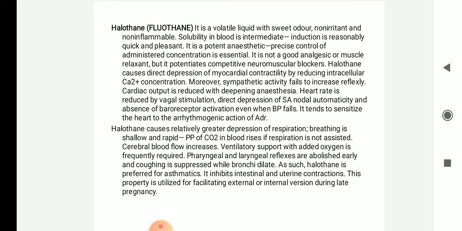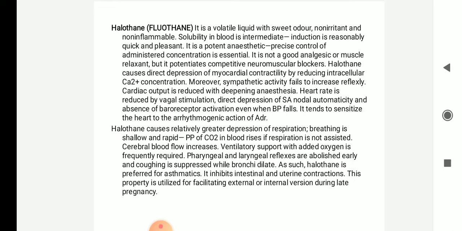It is not a good analgesic or muscle relaxant, but it potentiates competitive neuromuscular blockers. Halothane causes direct depression of myocardial contractility by reducing the intracellular calcium concentration. Moreover, sympathetic activity fails to increase reflexly, so cardiac output is reduced with deepening anesthesia.